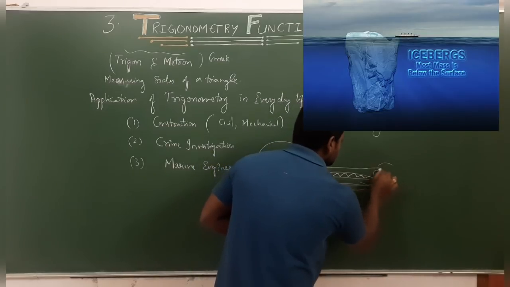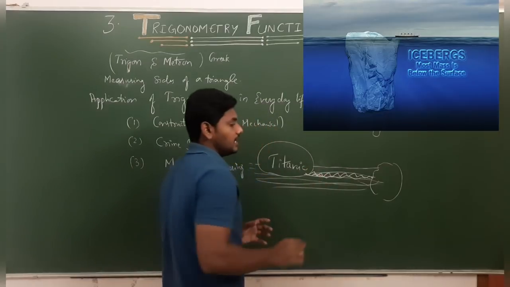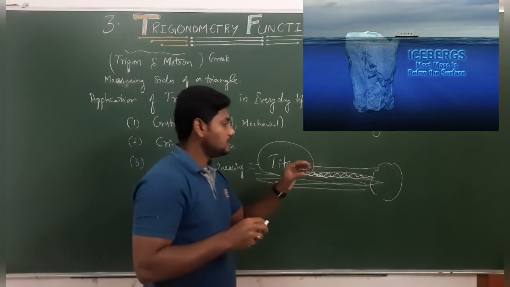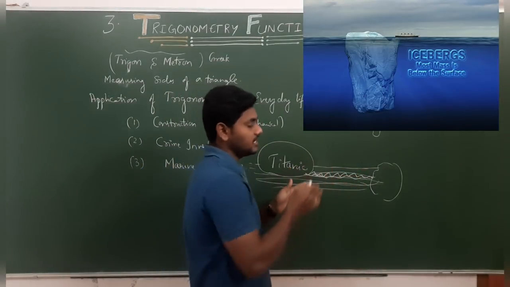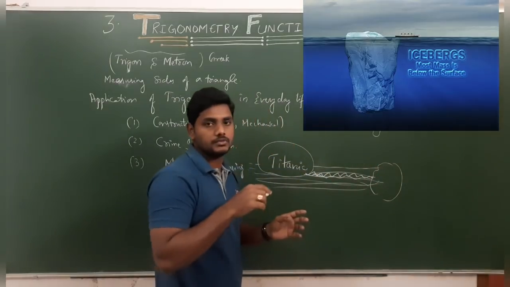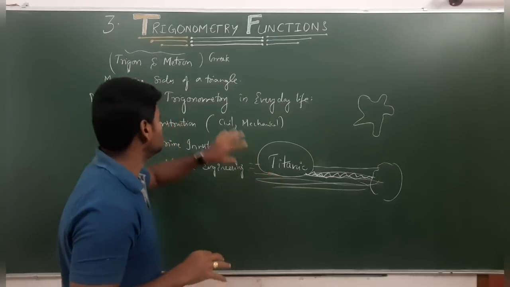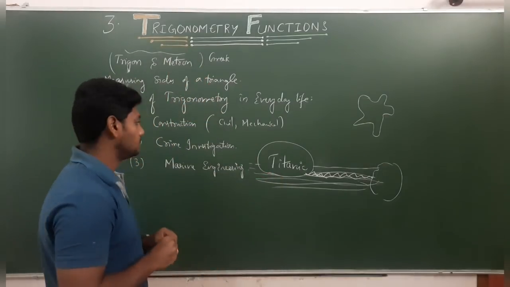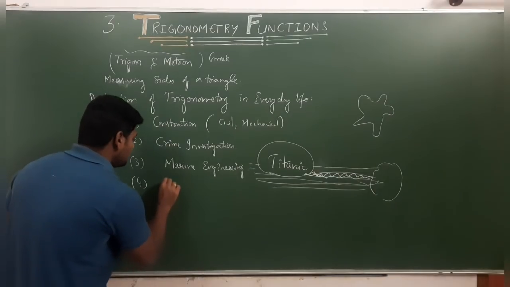If an iceberg is there, the waves will come back and tell us. If we have an obstacle before us, we need to change the direction. Based on the time the waves take to come back, we can find how far it is, using the knowledge of trigonometry, which we use in our day-to-day life. Next one, in navigation.